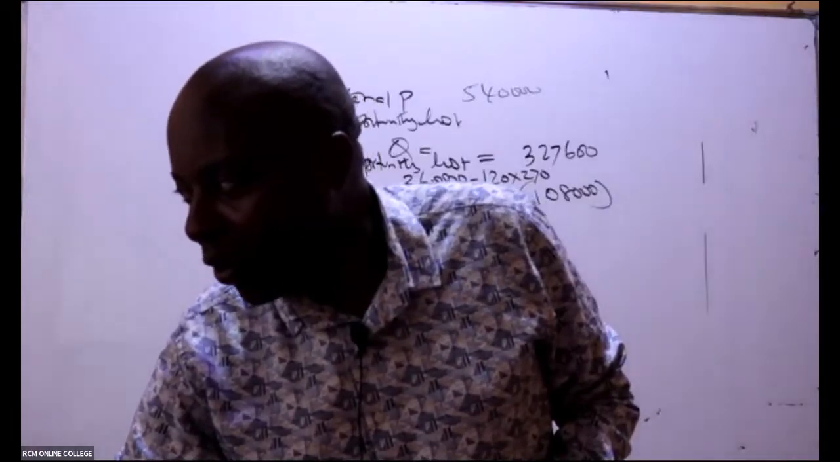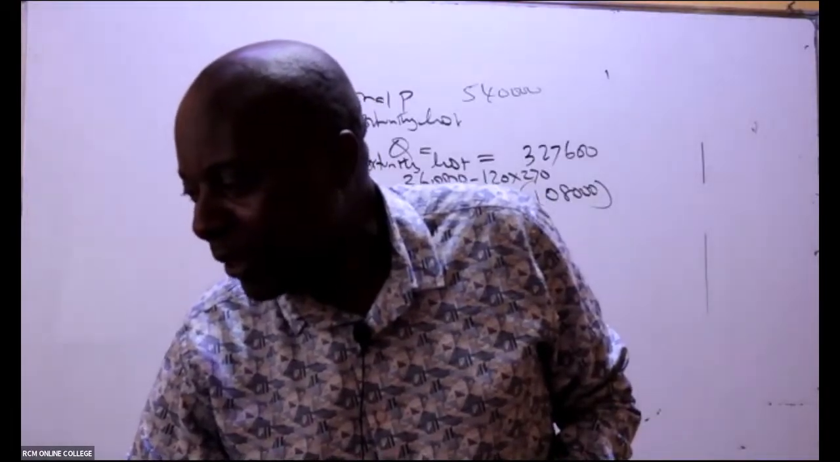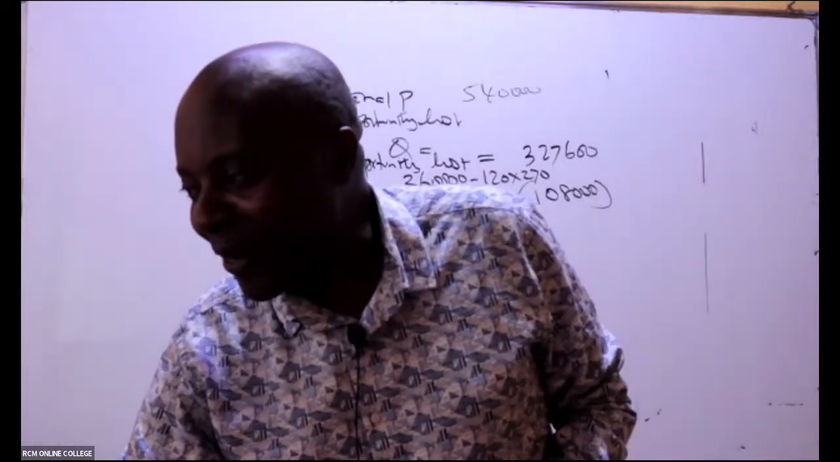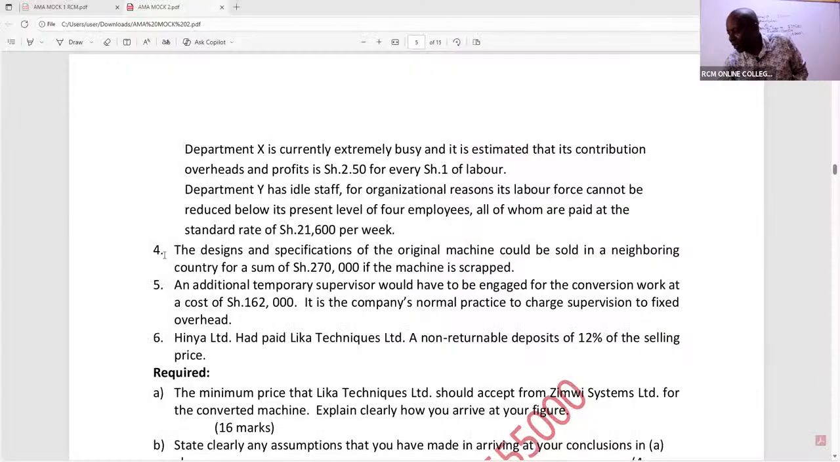And I believe now you have, I mean, there are those ones that I can mess up, but there are some that I'll be able to get, ladies and gentlemen, very easily. Like now here, let's look at number 4. The designs and specifications of the original machine could be sold in a neighboring country for a sum of 270,000 if the machine is scrapped. If we scrap this machine, if we don't sell it to Cosn, we get 270,000 as income.